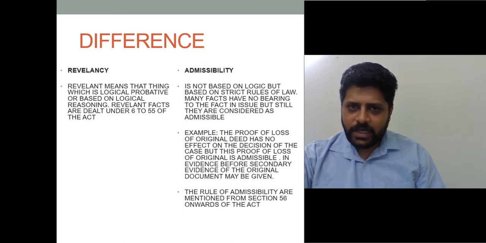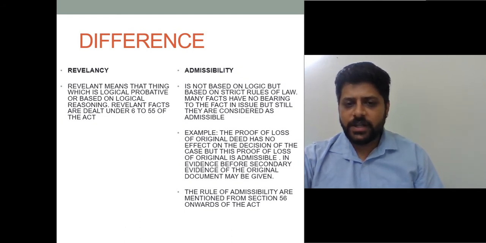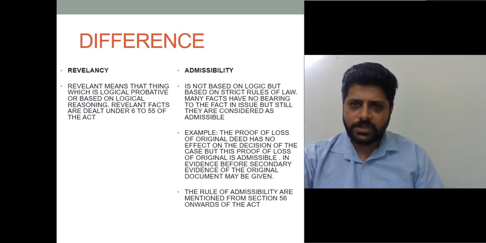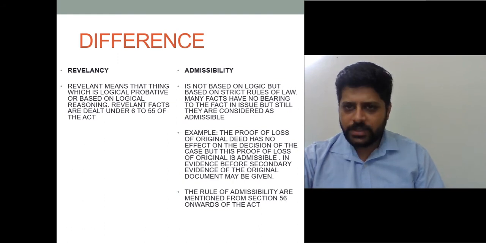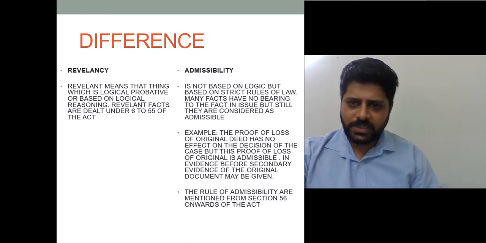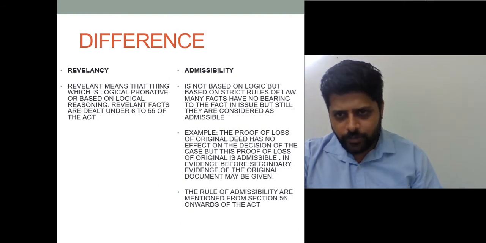Further, in the Evidence Act, there is a provision for secondary evidence also. If a person or party is not able to produce the original document, then by stating a valid reason, he can produce certified copies or a duplicate copy of that document.